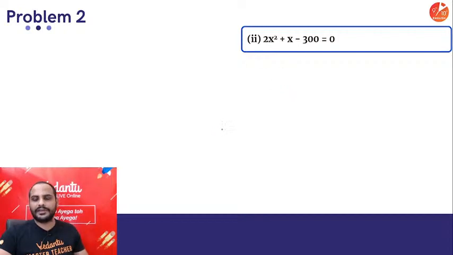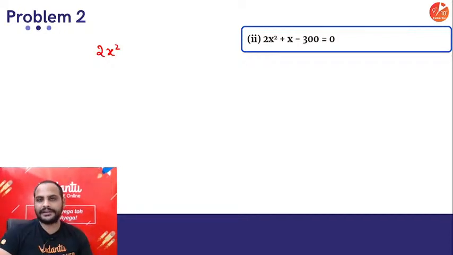Next one, 2x square plus x minus 300. Tell me guys in the chat, what should be the splitting? How should I split the x in this quadratic equation? In the chat box, let me know quickly. How should I split x to get sum as 1 and the product as 2 into minus 300, which is minus 600?